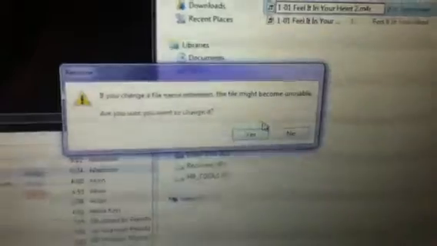And then that copy, like the bottom one in that list, right click it, go to Show in Windows Explorer, and it's going to be the highlighted one. Take that one and click on it, and it should say whatever the song name is, and you should have a 2 at the end, .m4a. You want to change m4a to m4r, and just click outside anywhere. It'll say if you change a file name extension, the file might become unusable, and if you want to change it, just click yes.